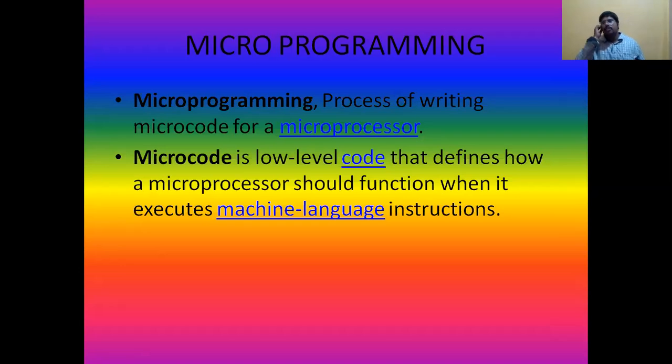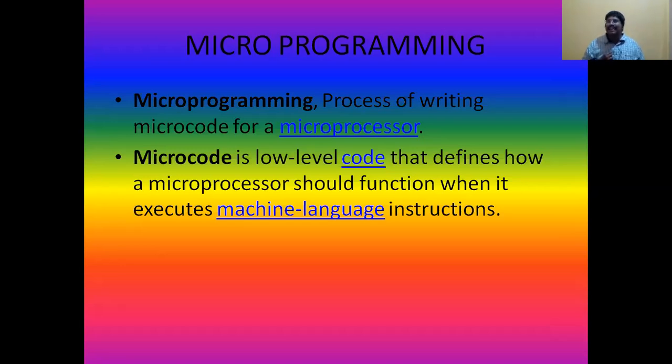Okay, so microprogramming means what? Writing a microcode for a microprocessor. That means you are writing a code for a microprocessor. It will be referred to as microprogramming. So how should it look? The microprogramming should be a low level code. What is meant by low level language?